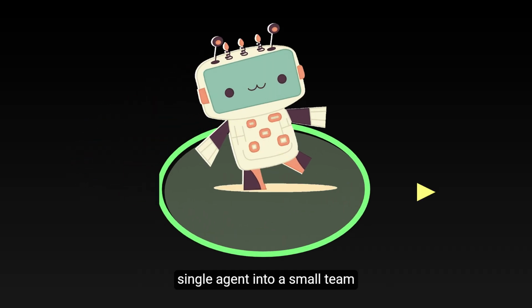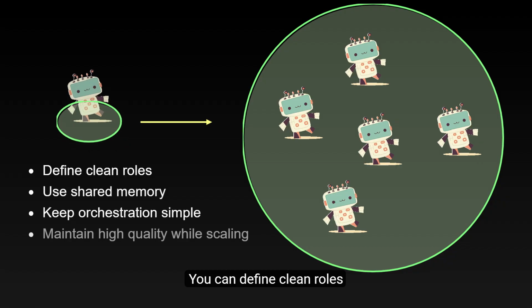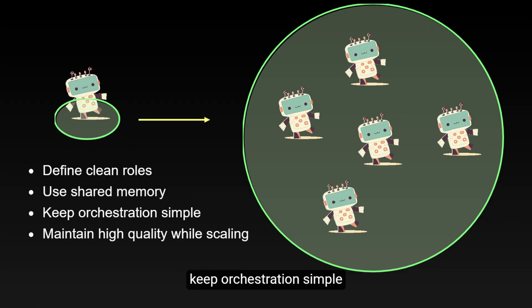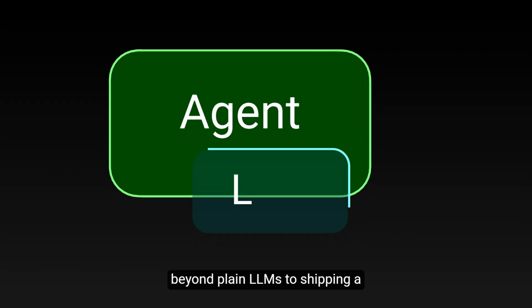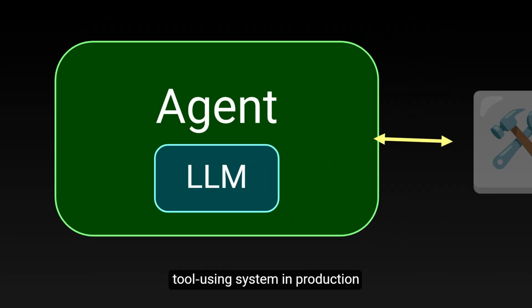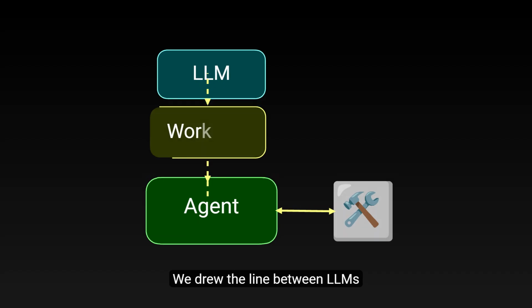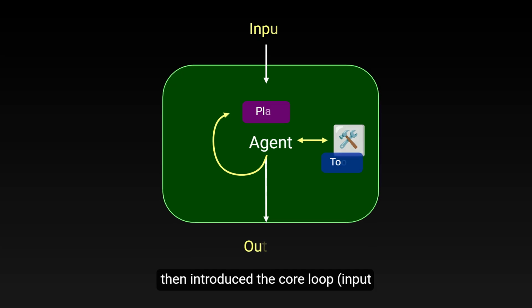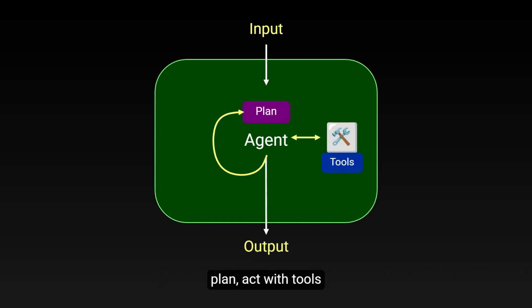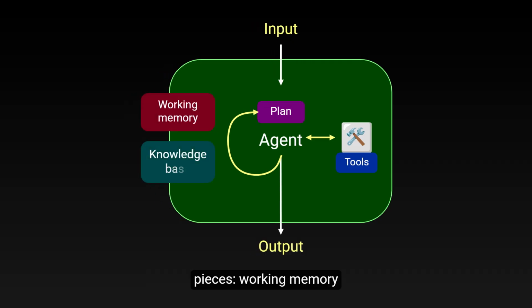And in summary, now you have a clear path to grow from a single agent into a small team. You can define clean roles, use shared memory, keep orchestration simple, and maintain high quality while scaling things up. Congrats! You've gone from understanding why agents exist beyond plain LLMs to shipping a dependable tool-using system in production. We drew the line between LLMs, workflows, and agents, then introduced the core loop, input, plan, act with tools, observe, and output, and other modular pieces, working memory, and a knowledge base.